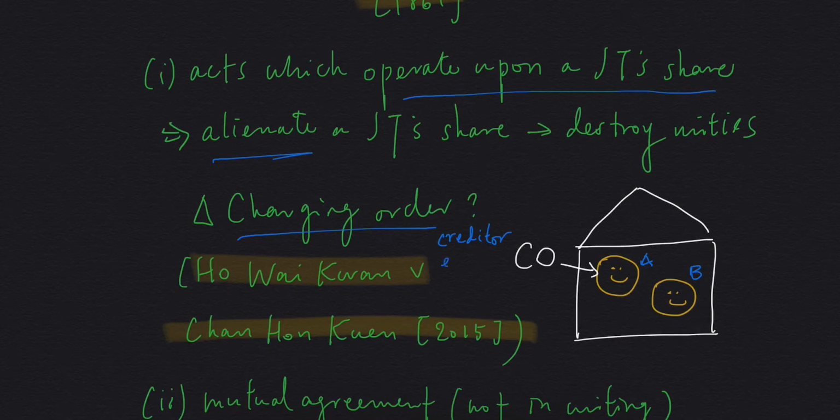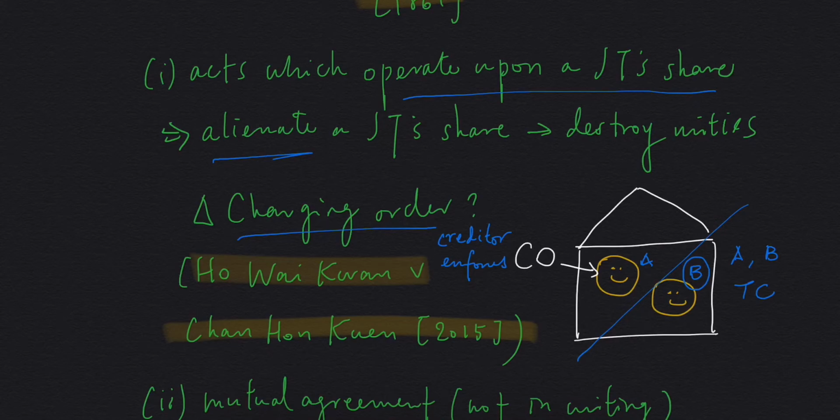This creditor can enforce the charging order. And now you may say, what about B? B is completely innocent. It doesn't seem to make sense that B should be affected by what happens to A. So if the effect of the charging order is to sever the joint tenancy, then A and B will become tenants in common. And tenancy in common is the second type of co-ownership, which we will look into later.